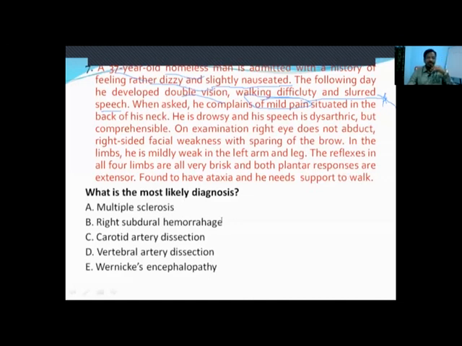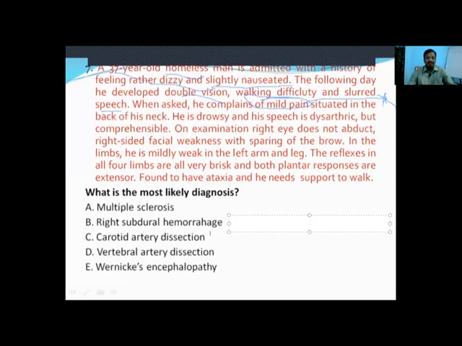With a right subdural hemorrhage, they will not have this kind of vomiting and dizziness. They will initially have a head injury. They will clearly mention they might have sustained some head injury, and over 7 to 10 days they gradually develop one complaint after the other. But these posterior circulatory complaints cannot be explained with a right subdural hemorrhage.